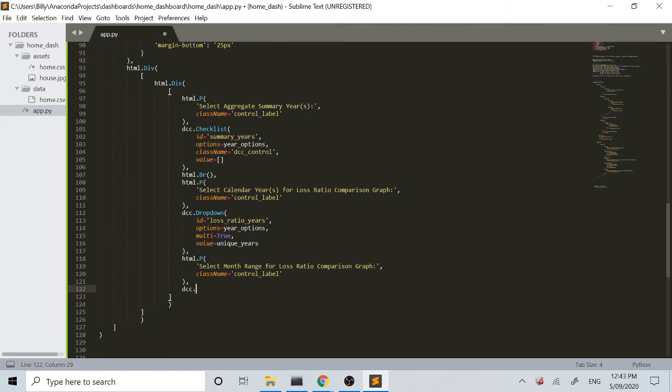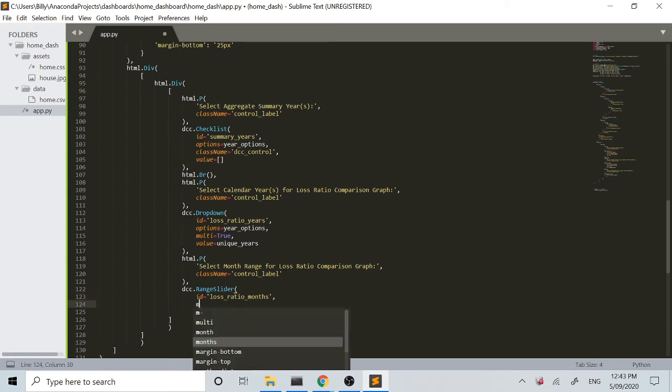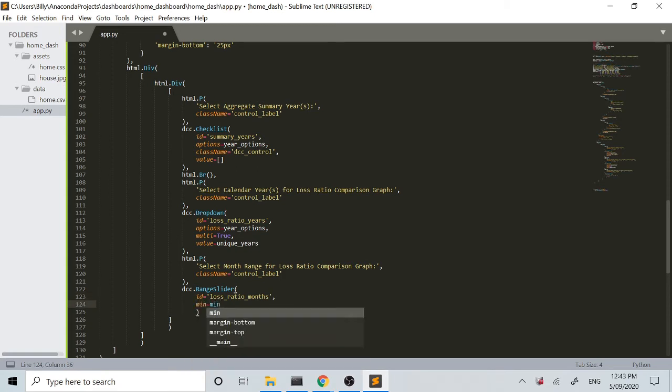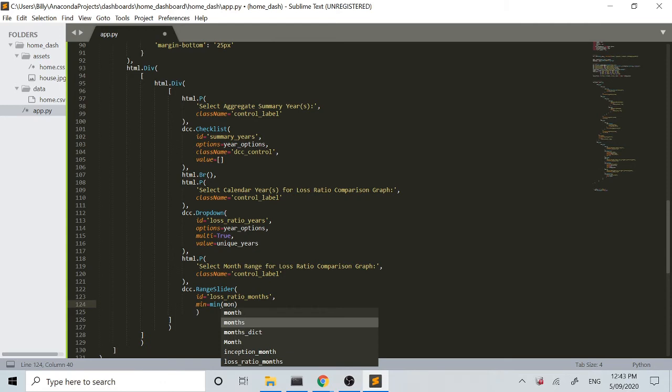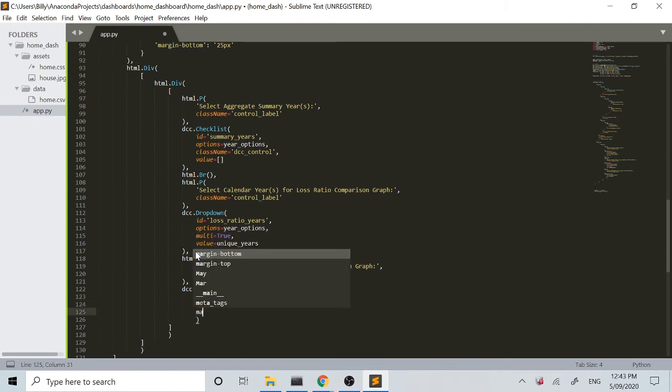and then dcc, well, this time another new one, we've got a range slider, and we'll give that an ID. We'll go loss ratio months, min, we'll just set it to the min of the months, max, it's going to equal max of the months.